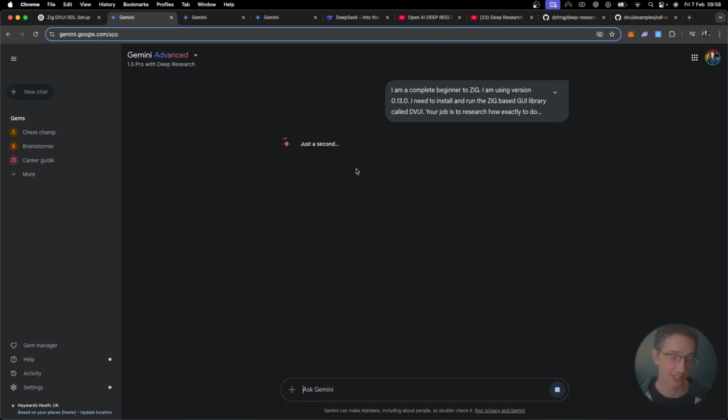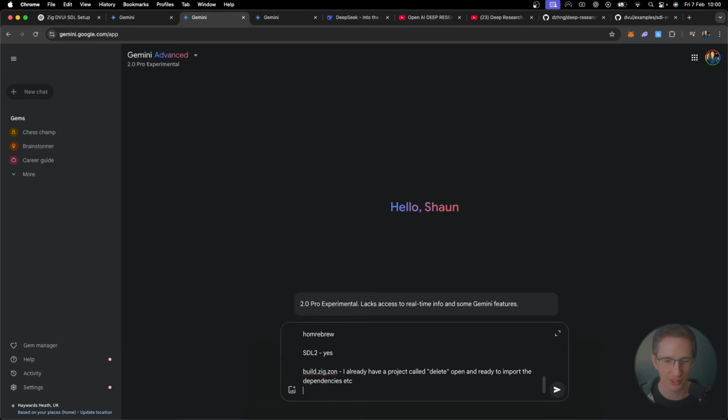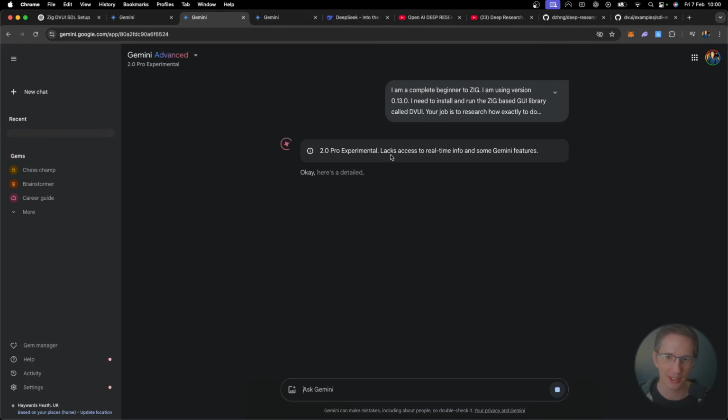And that's just going to say just a second, won't take long, and then we'll tell it to go and start the research. While that's running, let's try Google Advanced 2.0 Pro Experimental, my word. Guys, we need to do something about all these models. It's getting a bit crazy. Let's see how it goes.